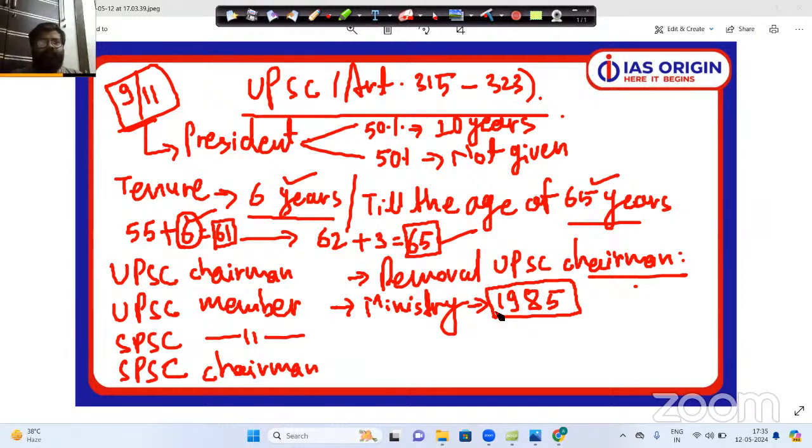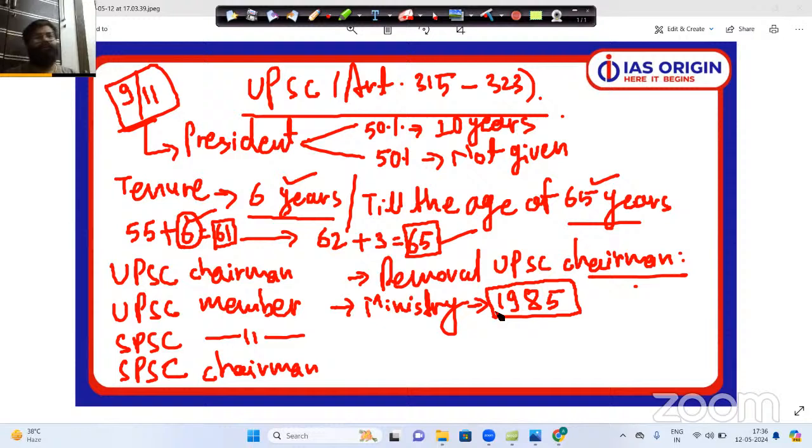On that particular request of the President of India, the Supreme Court will prepare a report in which again there will be two conditions of either guilty or not guilty. And according to the advice of Supreme Court of India, President will take the final decision. And here also the advice of Supreme Court of India will be binding on the President of India. So this is basically your constitutional body UPSC and comparison of UPSC with state PSC.